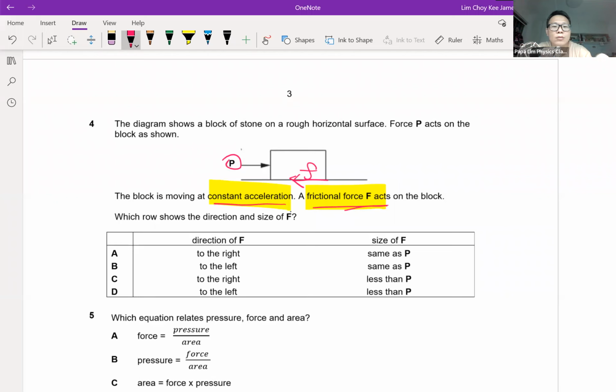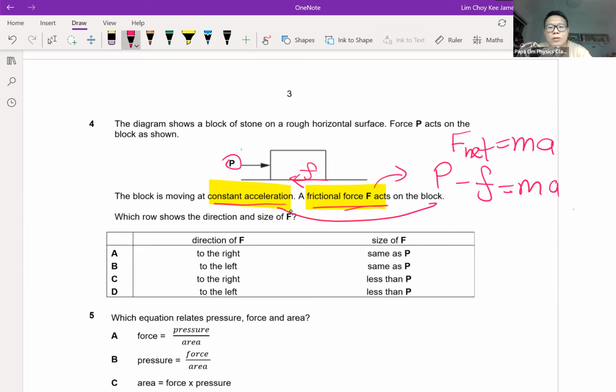And we also know that there is constant acceleration. These two pieces of information give us an equation based on Newton's law. Whether it is useful or not, I'm not sure, but I do know that it allows me to form an equation whereby P minus friction equals ma.